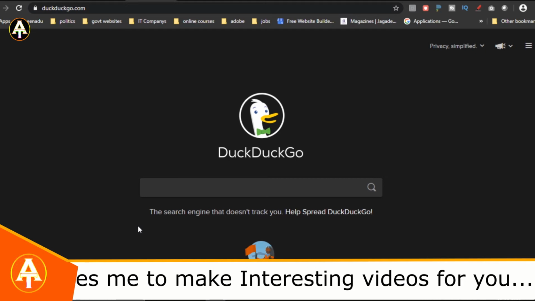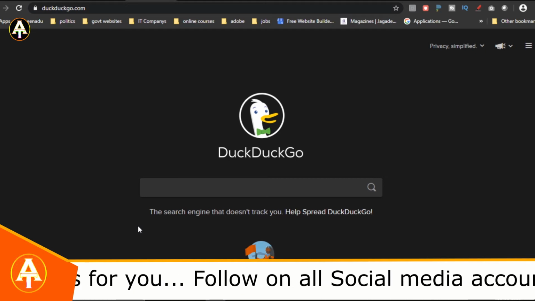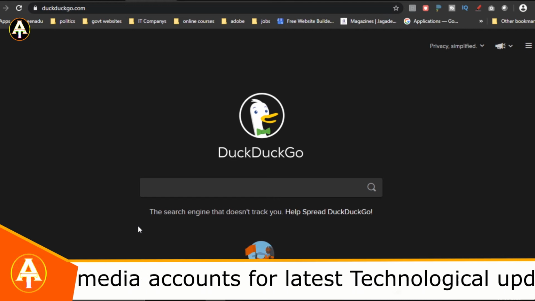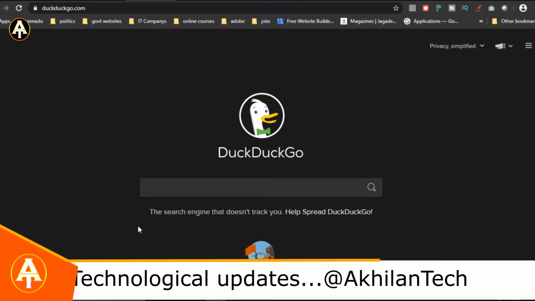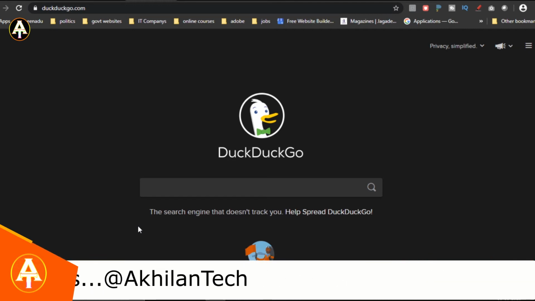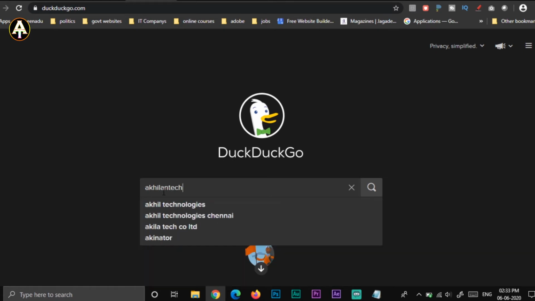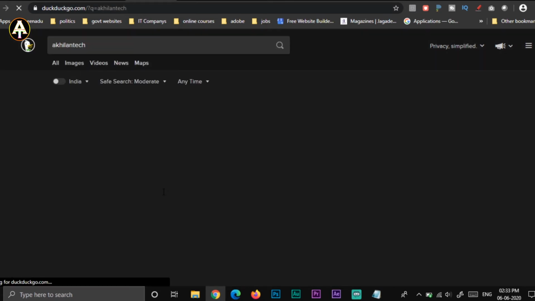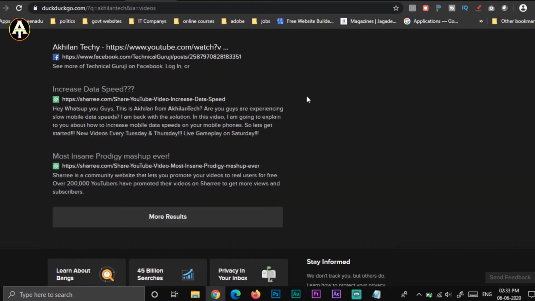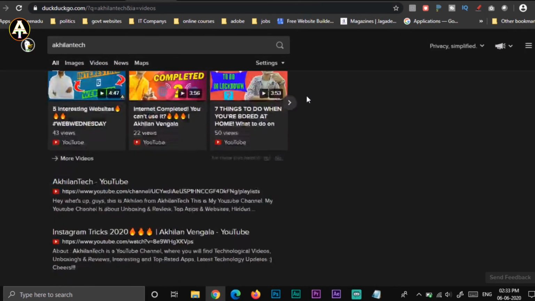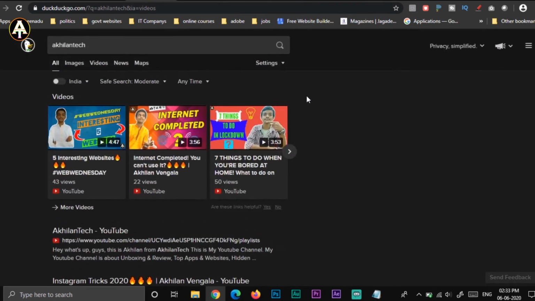It will be available on the website, and you can even download an extension so that it will be easy for you to go directly into it, but that's a separate topic. I'm trying to make a video on that. So this is duckduckgo.com. If you don't want your data to be tracked by Google, then you can just type into this duckduckgo.com. For example, I'm typing the Akilan tag. You can see this data will not be shown in the search results of your web browser. So this data will not be tracked by duckduckgo.com.